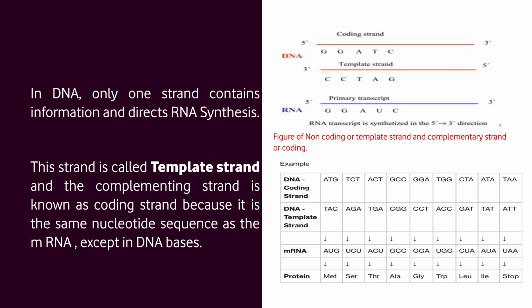In this figure, we can see a non-coding or template strand and a complementary strand or coding strand, where the sequence of the coding strand is similar to the primary messenger RNA transcript. Thymine of the coding sequence is replaced by uracil in messenger RNA. In this figure, we can see the messenger RNA is similar to the coding strand, and sequences of 3 nucleotides code specifically for an amino acid, such as AUG for methionine, UCU for serine and so on.